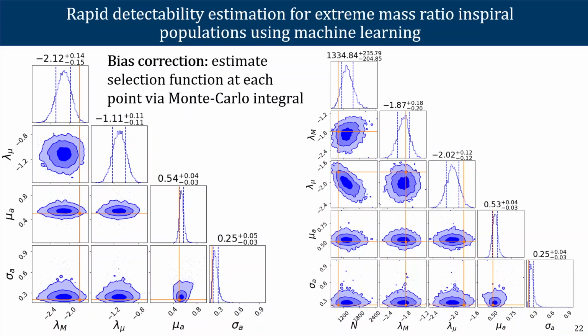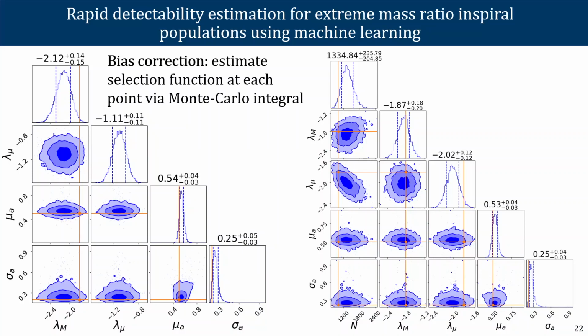So this, unfortunately, due to the nature of the Monte Carlo integral and needing to draw for each event, for each hyper-posterior sample, we need to draw 10 to the 4 sets of parameters to plug into our neural network. Sampling slowed down by roughly a factor of 100, even despite the improvements that we are able to make with the neural network.